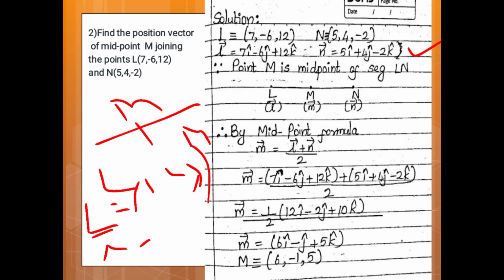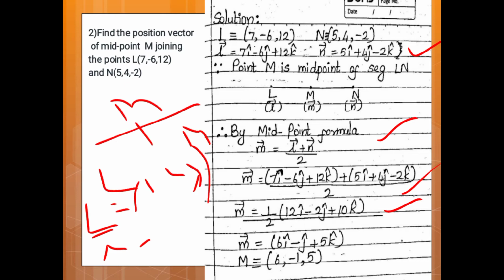Since M is the midpoint of the segment LN, by the midpoint formula, M vector is equal to L vector plus N vector upon 2. Substitute the values of L vector and N vector. So we get M vector is equal to (7i minus 6j plus 12k vector plus 5i plus 4j minus 2k vector) upon 2. So M vector is equal to 1 upon 2 in bracket 12i minus 2j plus 10k vector. Solving, we get M vector is equal to 6i minus j plus 5k vector.